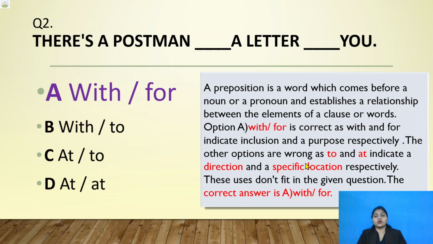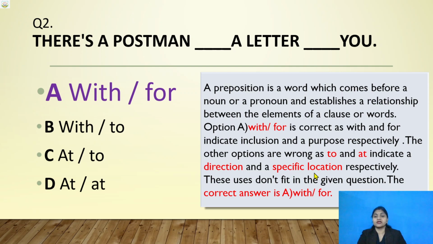The other options are wrong. Why is it wrong? To and at indicate a direction and a specific location respectively. To and at is given there, no, to, at. So these all are incorrect. Why? Because this preposition is used for the direction, and it is also used for a specific location.